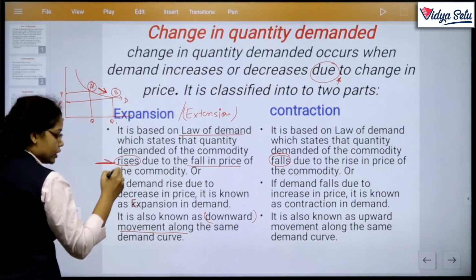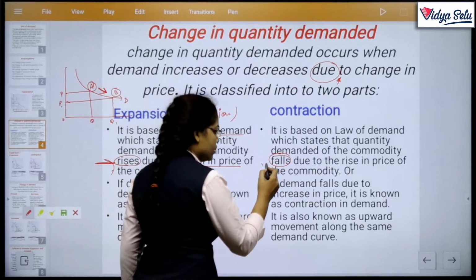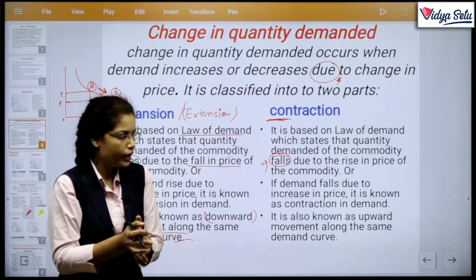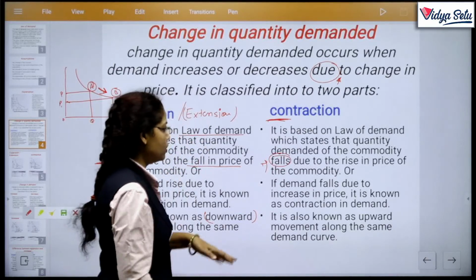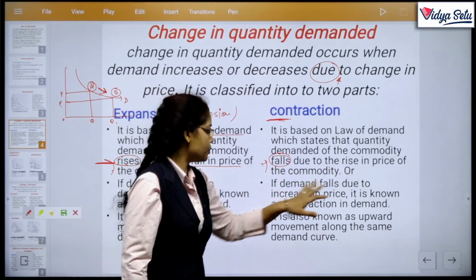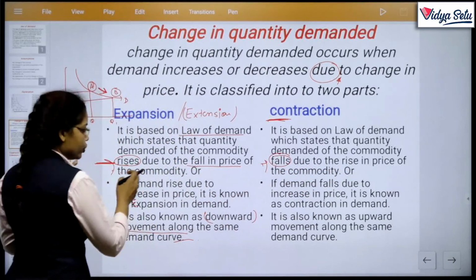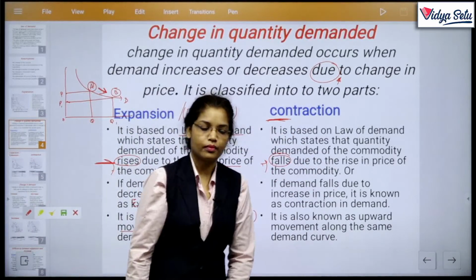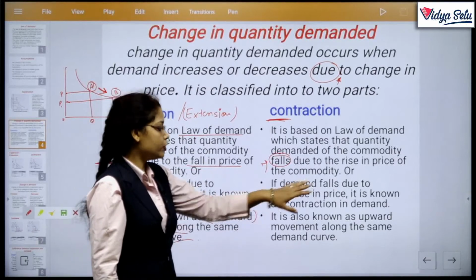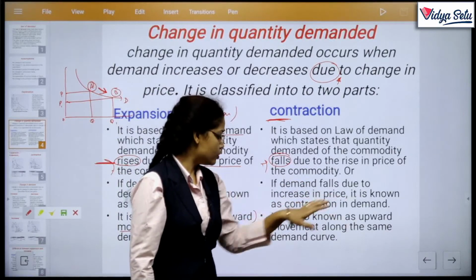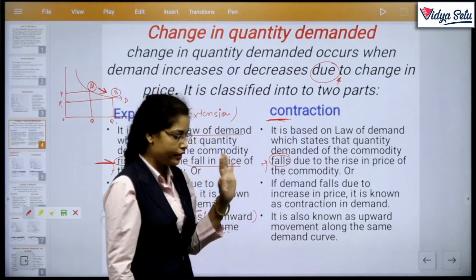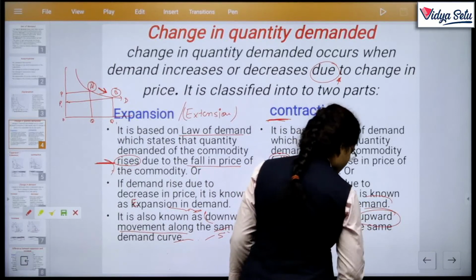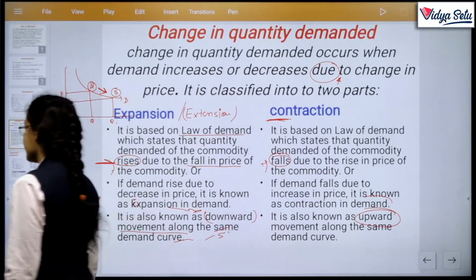Here we study the rise, and here we study the fall. Why contraction? Contraction means to contract something, to make it small. Quantity demanded falls due to the rise in price of the commodity. Here it rises due to the fall in price, and here it falls due to the rise. If demand falls due to increase in price, it is known as contraction in demand. It is also known as upward movement along the same demand curve.